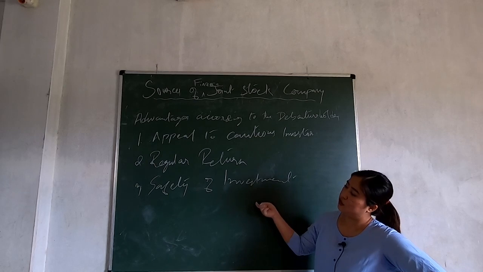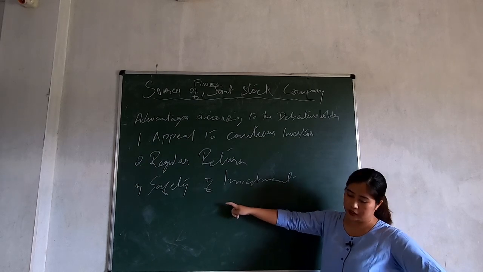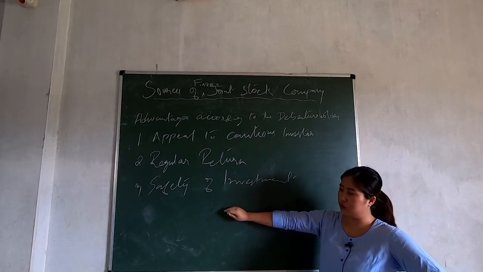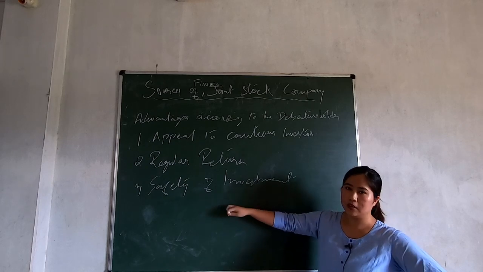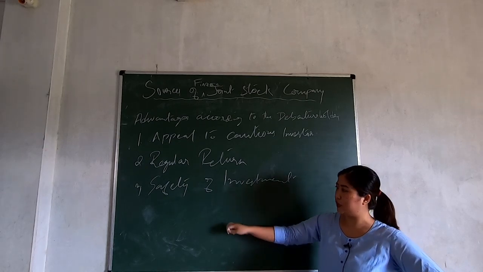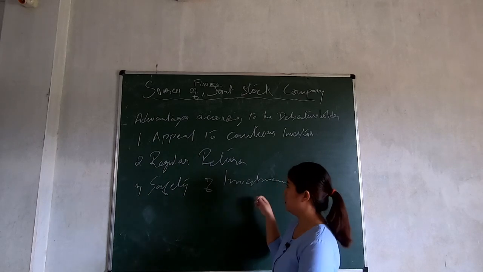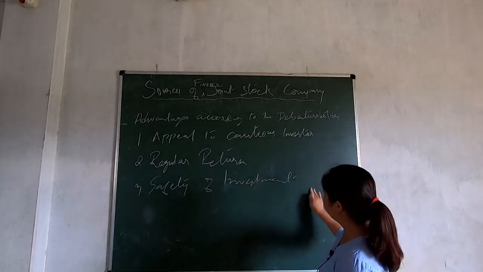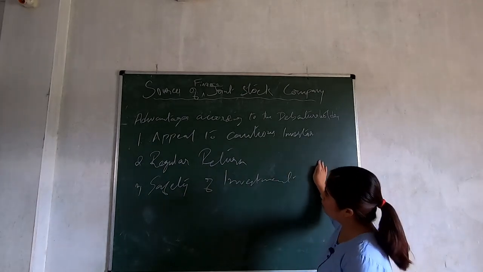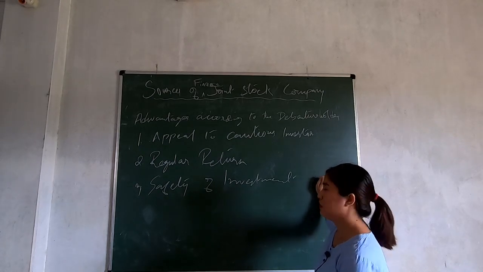If the company fails to make payment to you, you can easily take away the asset of the company. So it is a safety of investment. These are the three advantages or benefits that a debenture holder gets by issuing a debenture.